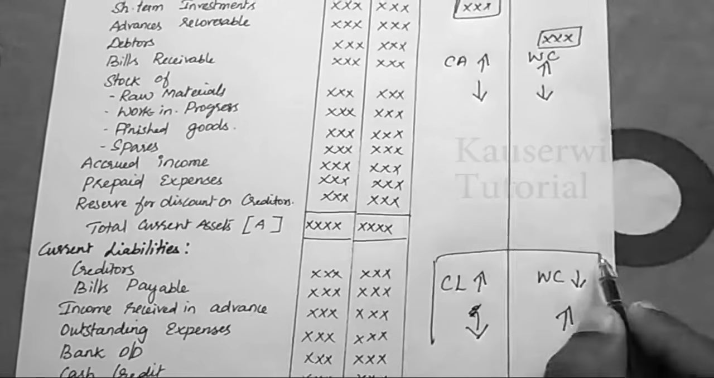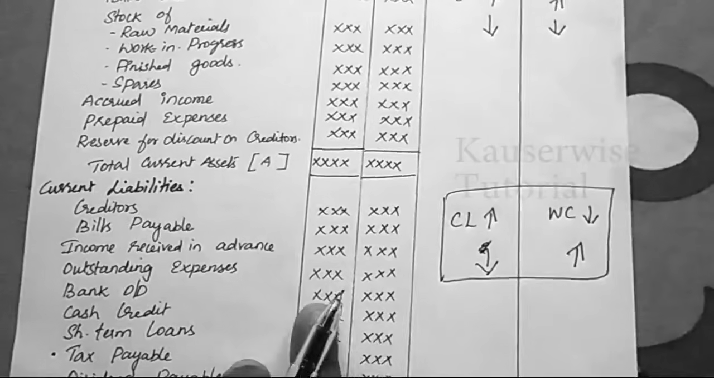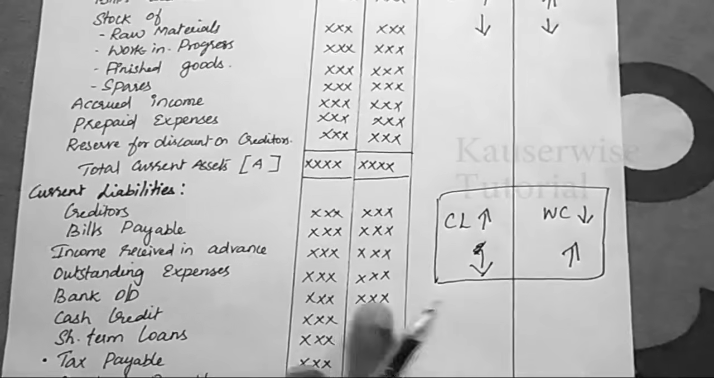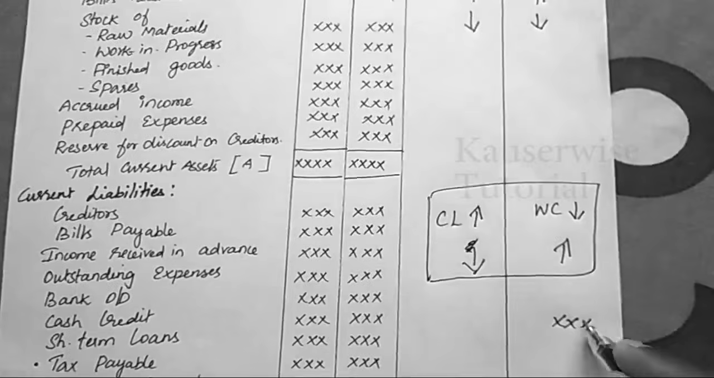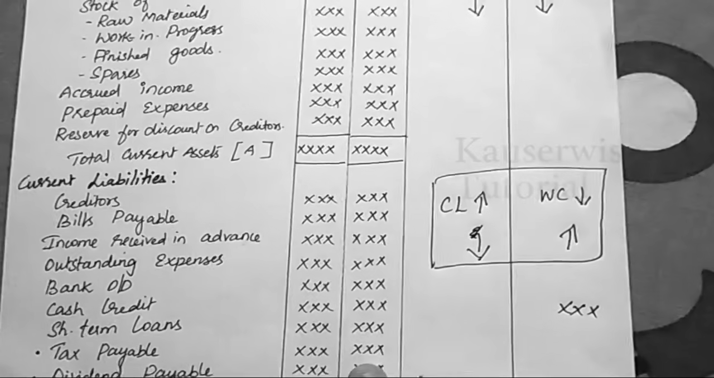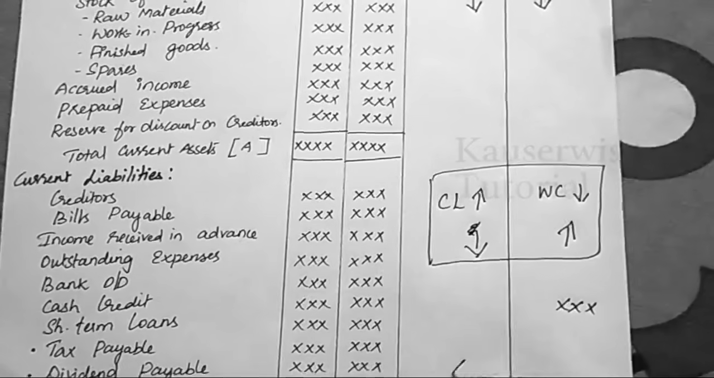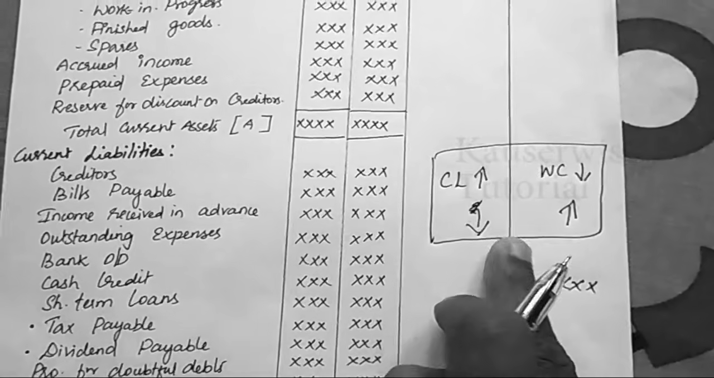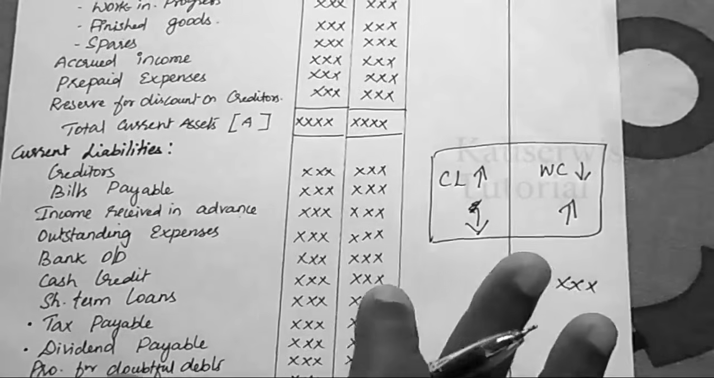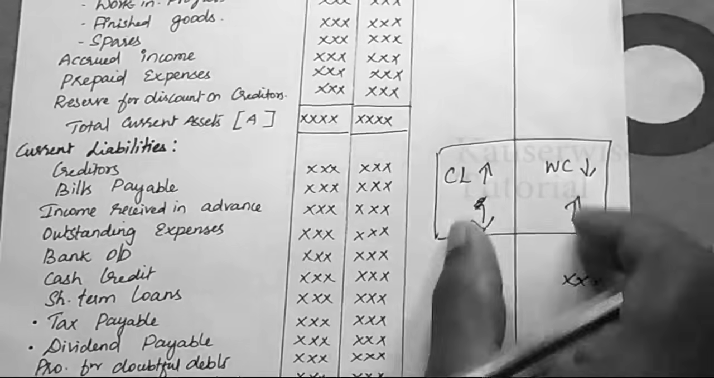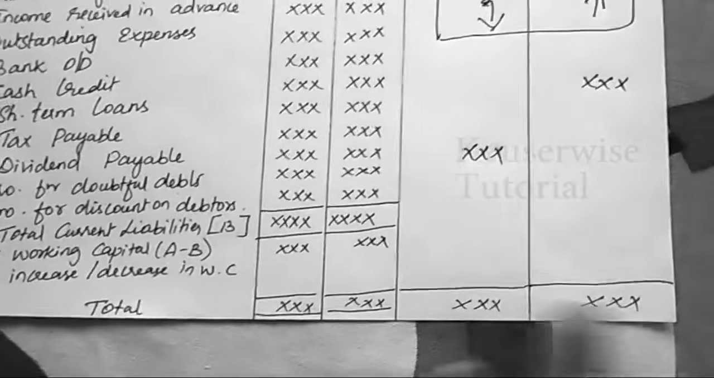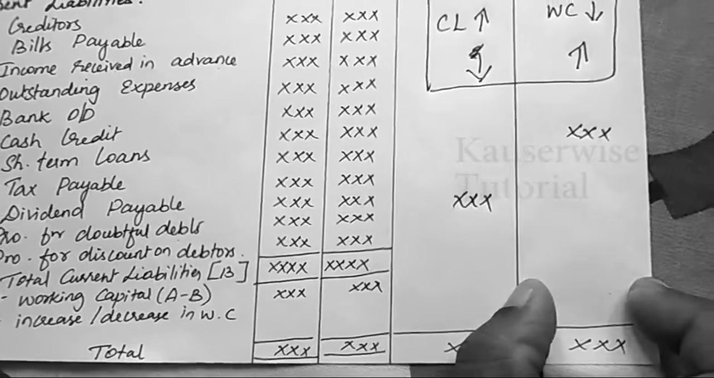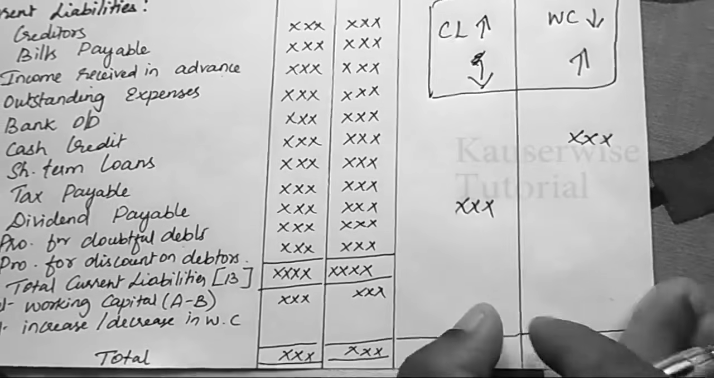So you need to follow this rule. Just compare the two values. If the current liability has increased, that will be recorded in the decrease column. When the current liability has decreased, just enter the difference amount in the increase column. Just opposite, according to this logic. So this is the way to prepare the schedule of changes in working capital. And finally, you will get the balancing figure. The balancing figure will be either an increase in working capital or a decrease in working capital.